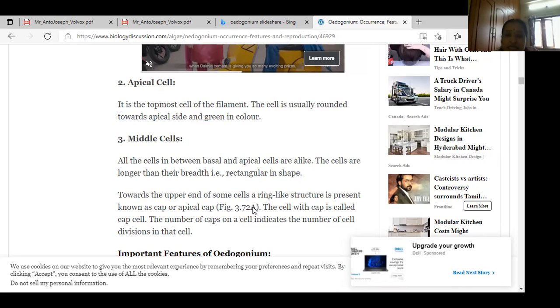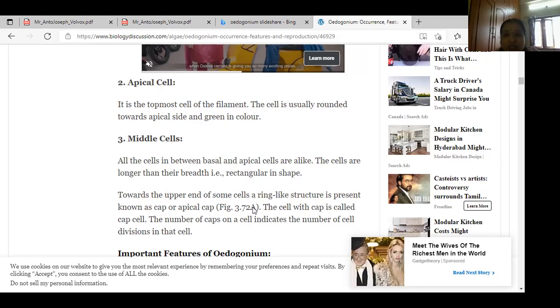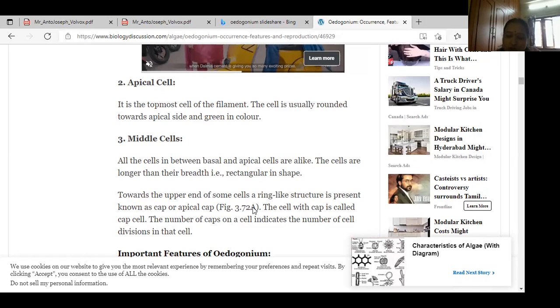These apical cells or cap cells are the Oedogonium identification feature. Keep in your mind, Oedogonium is known by the cap cell. Same like that, Volvox is the coenobium colonial form. Here also, Oedogonium is known by the cap cell or apical cell.